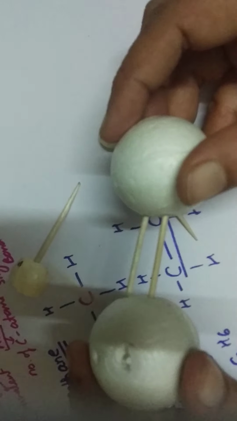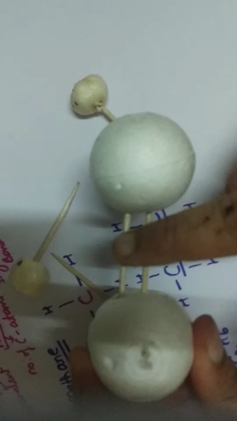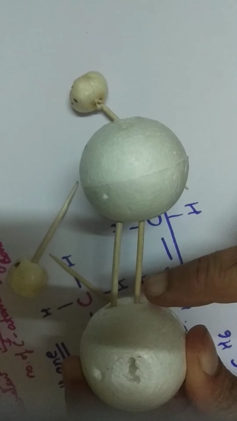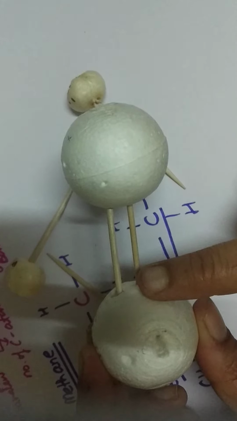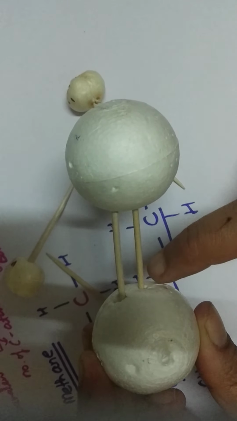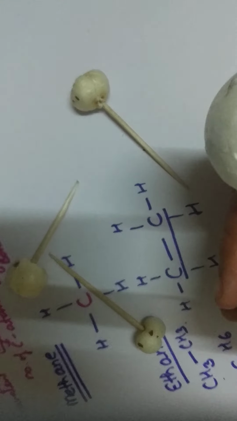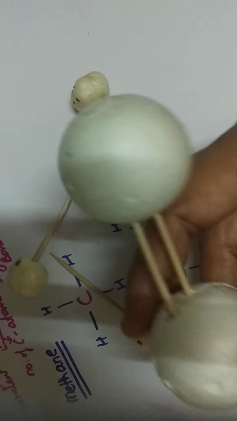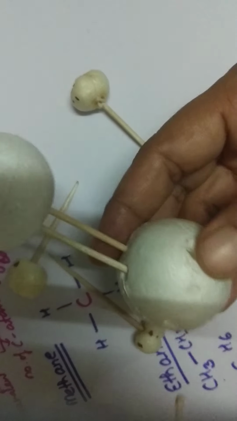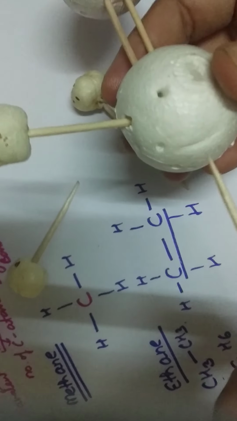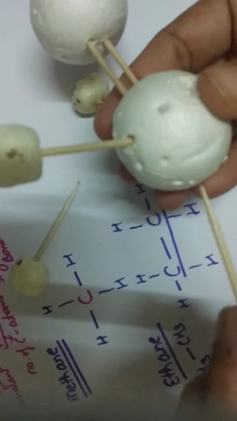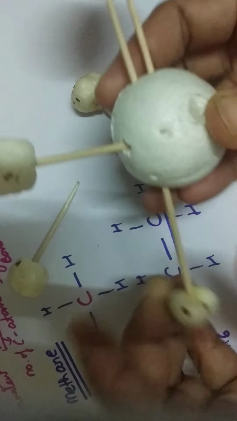So here 2 bonds are there, a double bond: 2 electrons of this carbon and 2 electrons of this carbon share and form a double bond. Now this carbon is making 2 bonds here. But what is the valency of carbon? It is 4. So here a third hydrogen will be placed, and 1, 2, 3 and 4.